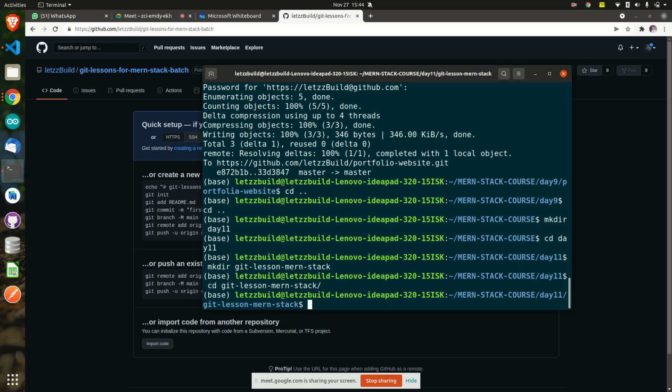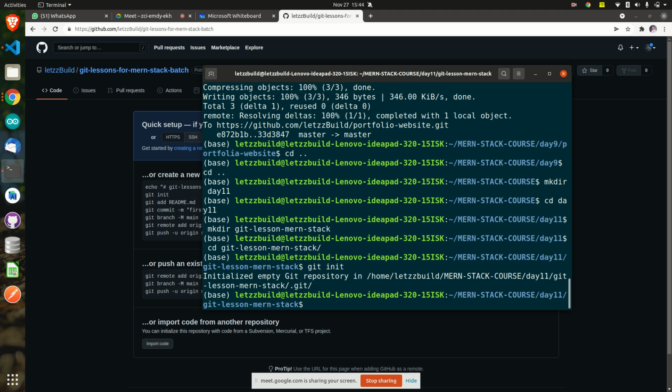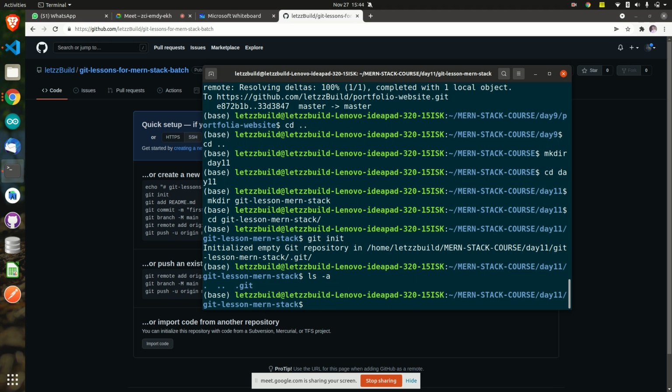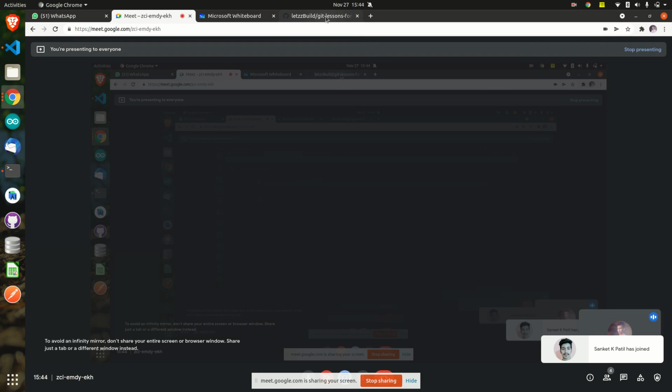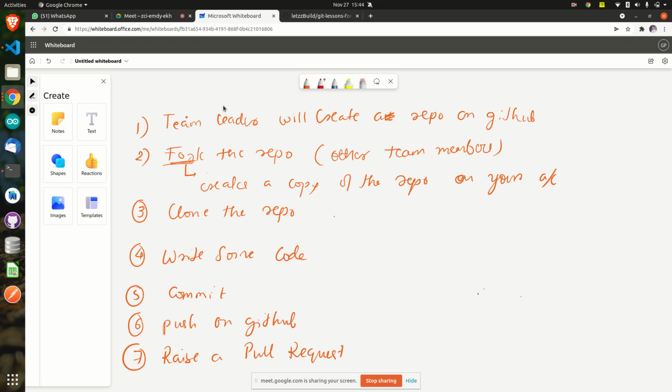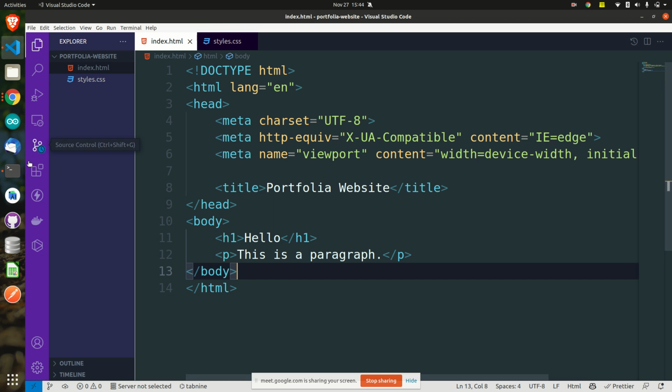How to convert this folder into a Git repository? Git init. First of all, you will have to go inside that folder. Now I am inside the folder, yes. Git init. Initialized an empty Git repository. How to check? ls -al. The .git folder is there. If the .git folder is there, that is an indication that yes, it is a Git repository. So let's go back.